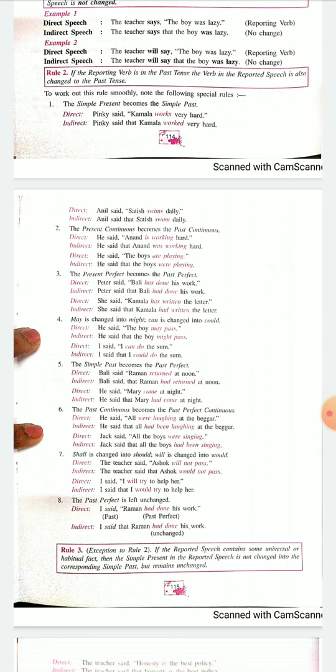Now another part, that is changes in pronouns. Pronouns means I will become he. When you know the gender, that is John here, please look at rule number 4.